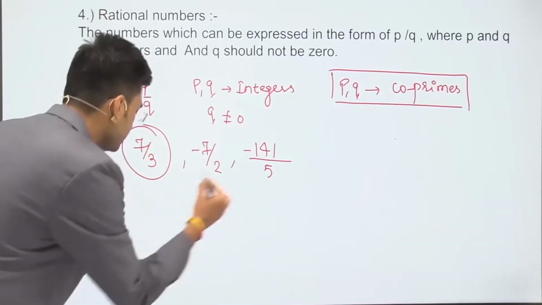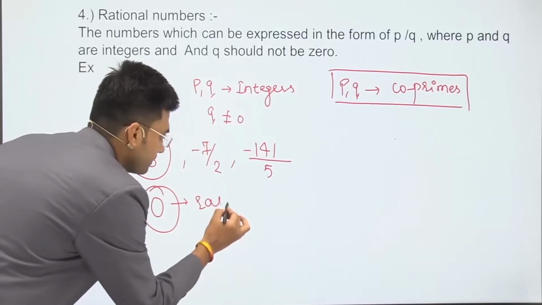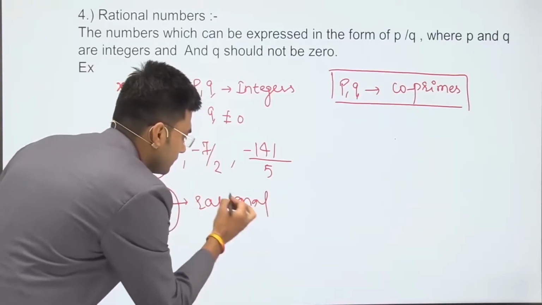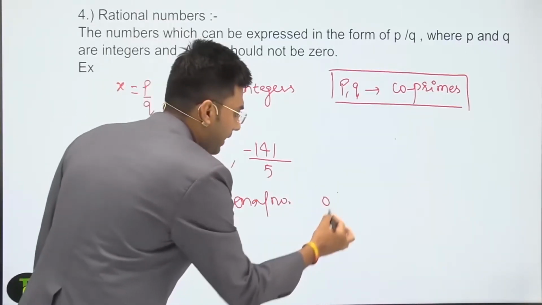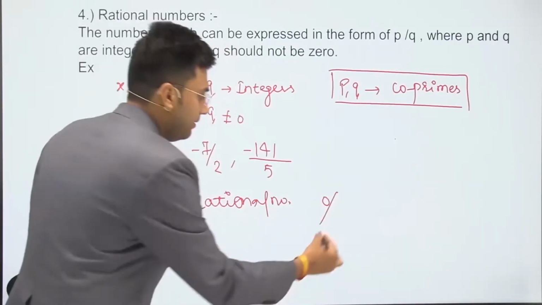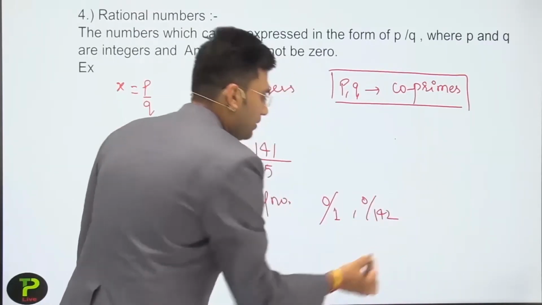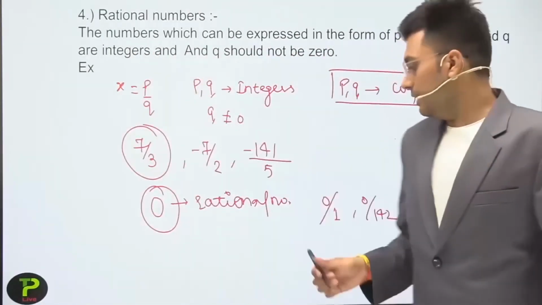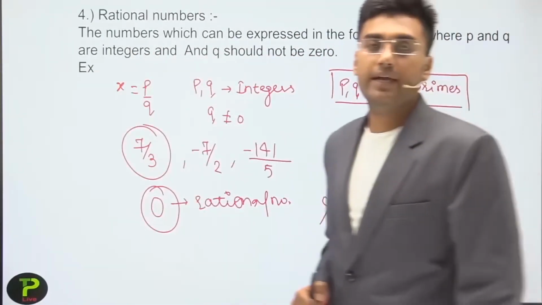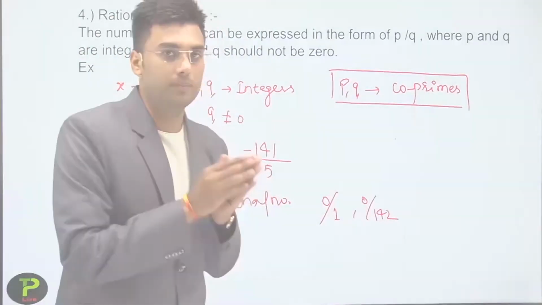Dear students, 0 is also a rational number, because we can write 0 as 0 divided by 1, 0 divided by 142, or 0 divided by any integer. So it becomes the form of p by q. So we can say that 0 is a rational number.